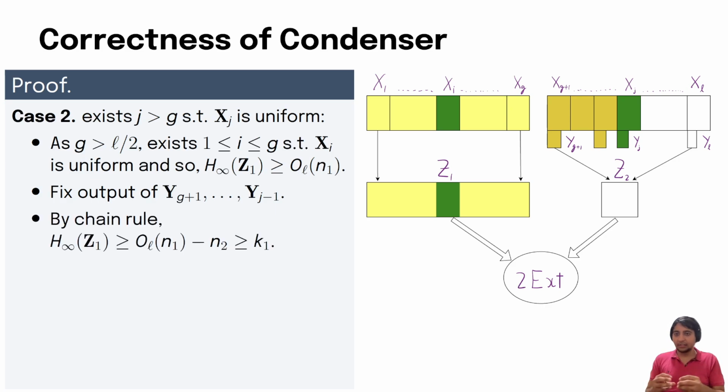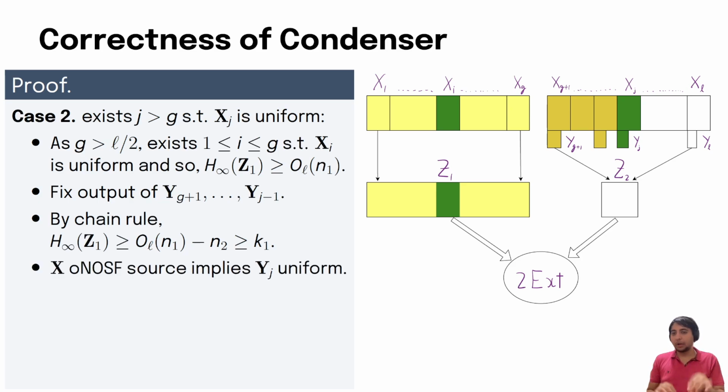Condition on these fixings, Z1 will lose some entropy. By the chain rule, the amount of entropy it will lose will be the sum of the lengths of these blocks. But because Z1 is so big and has almost linear entropy, and because the yi's are of such small length, the amount of entropy it will lose is very small, and it will still have lots of entropy, enough for the two source extractor.